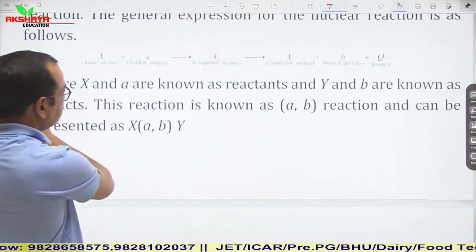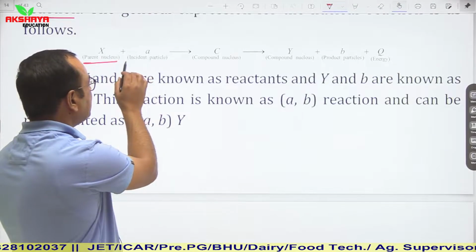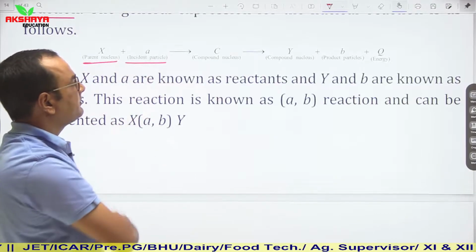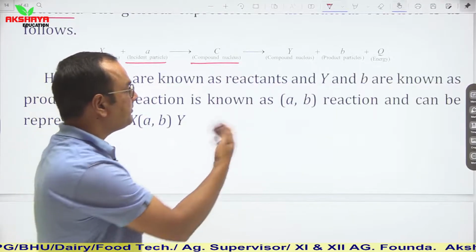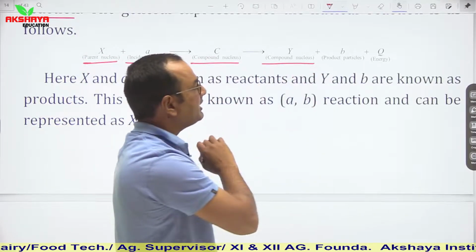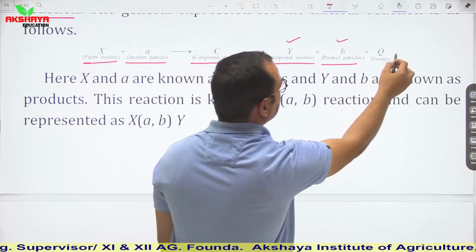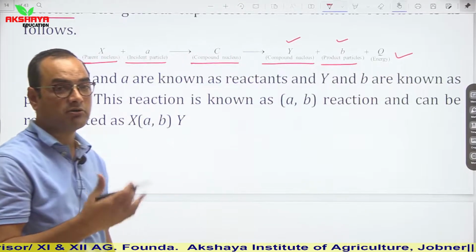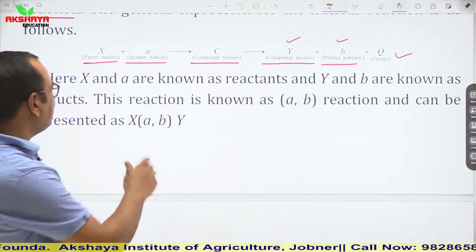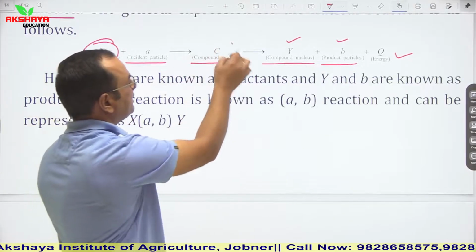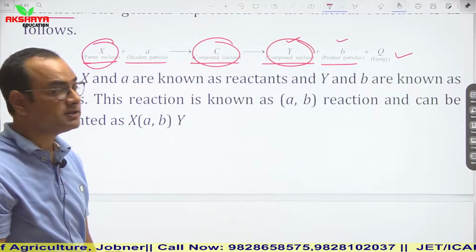Let us see that here we have a parent nucleus X, and bombardment is done with a particle A. So a compound nucleus C is formed. Again it is broken into other particles. Y is the product nucleus, the product particle is B, and some amount of energy is released. So this is a nuclear reaction. Every time the identity of the nucleus has been changed.